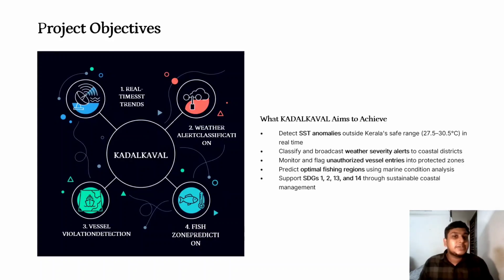The platform classifies marine weather conditions into storm alerts, cyclones, high wave activity, or clear conditions. The third objective is vessel violation detection. The system monitors vessel movement and detects unauthorized entry into marine protected areas using geospatial calculations. The fourth objective is fish zone prediction. By analyzing SST and chlorophyll concentration together, the system estimates regions where fishing productivity is likely to be higher. These objectives collectively improve fisher safety, environmental monitoring, and sustainable fisheries management.